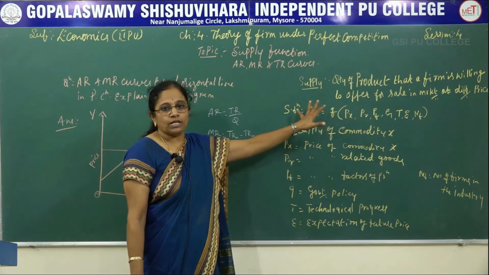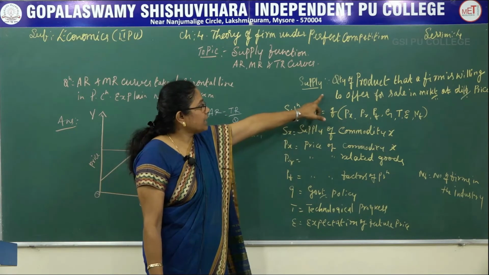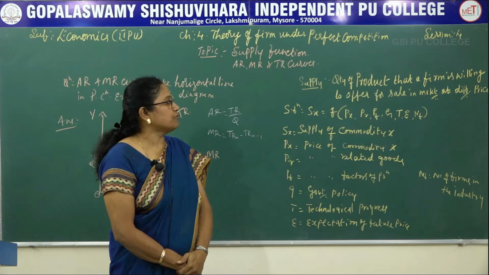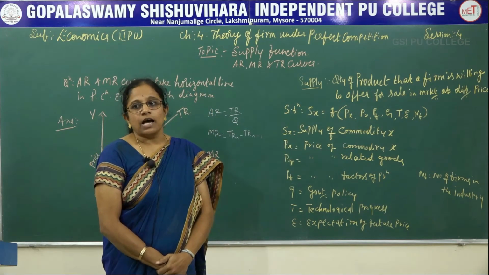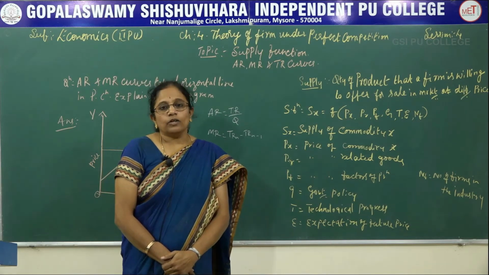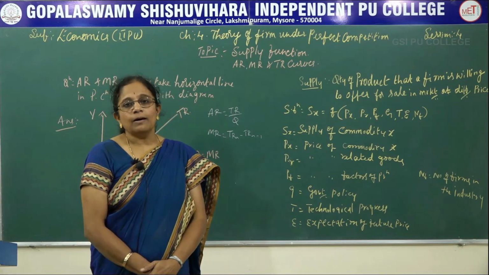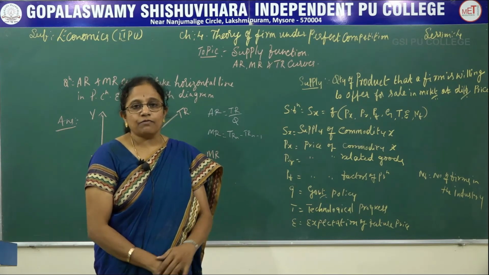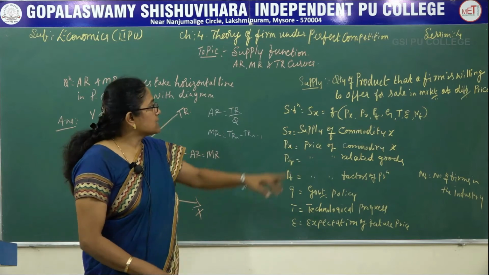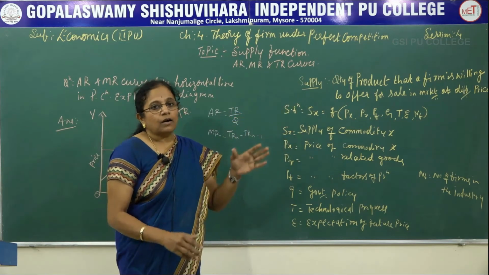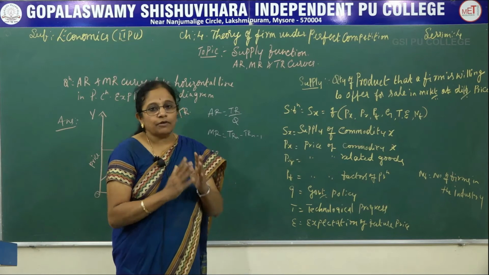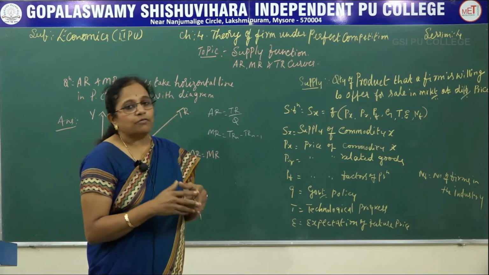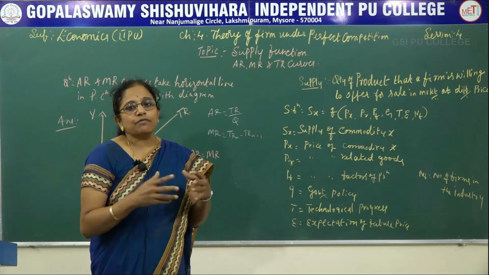You all know what supply is in a market. Supply is the quantity of the product that a firm is willing to offer for sale in the market at different prices. If you go to the market, you can get the product at different prices with different quantities and measurements. So supply is nothing but the quantity of the goods that a firm, or maybe an individual seller, is willing to offer for sale in the market at different prices.